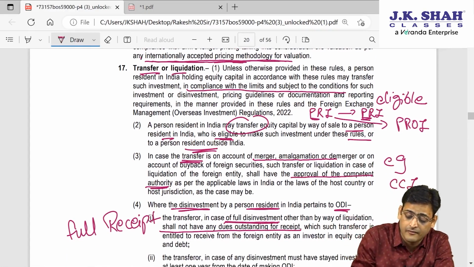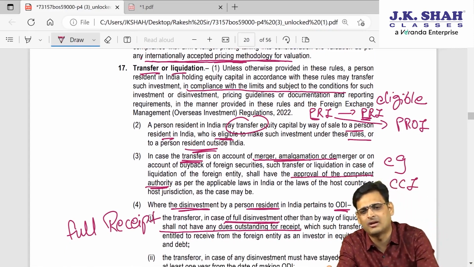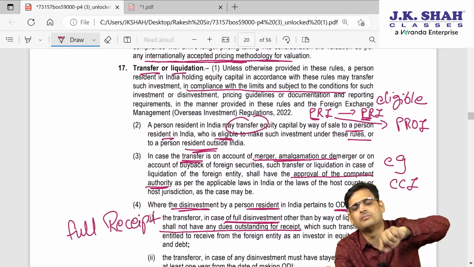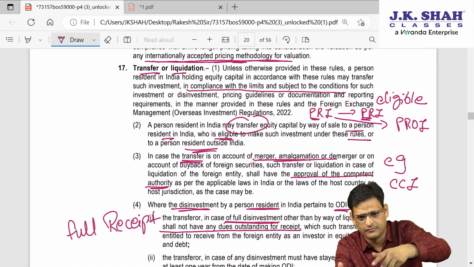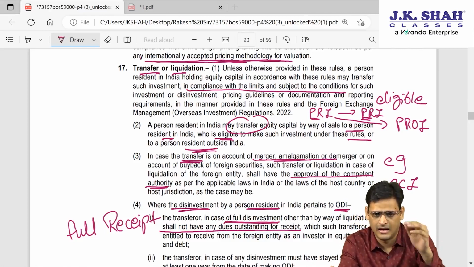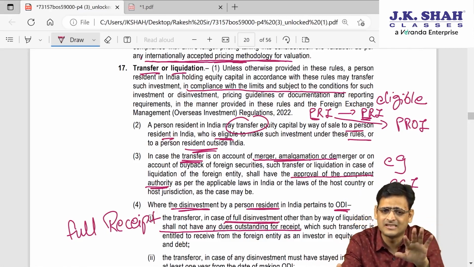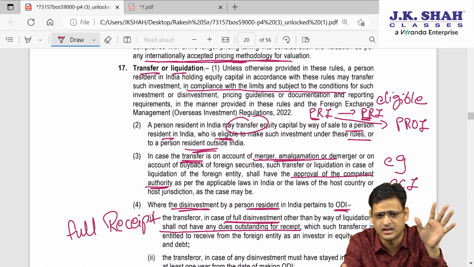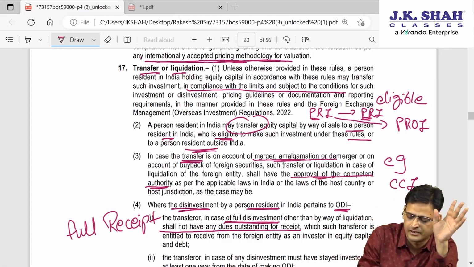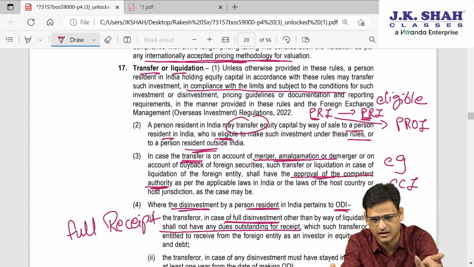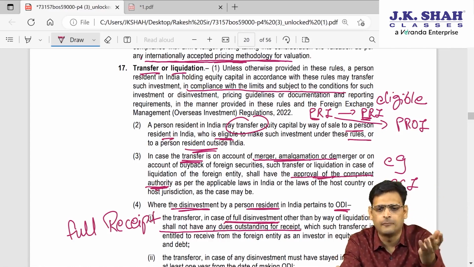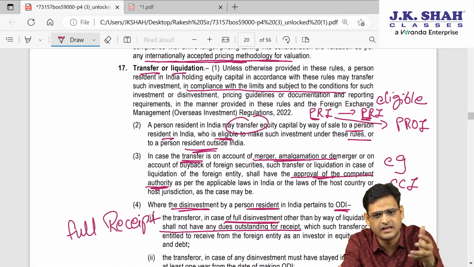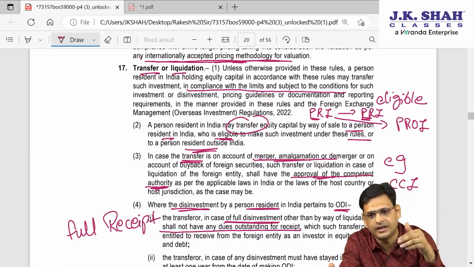I can transfer it by way of merger or amalgamation also. Under a merger, you don't get money. Let's say Microsoft gets merged with another foreign entity. So I am going to give those shares of Microsoft and I will get the shares of another entity. In that case, if the transfer is by way of merger, you have to take the approval of the competent authority. For example, in India the competent authority is CCI, the Competition Commission of India, for merger and amalgamation. If the merger is in the USA, there will be a similar authority in the USA.